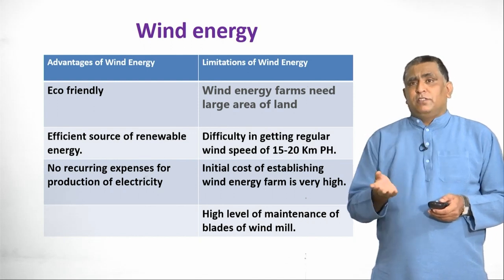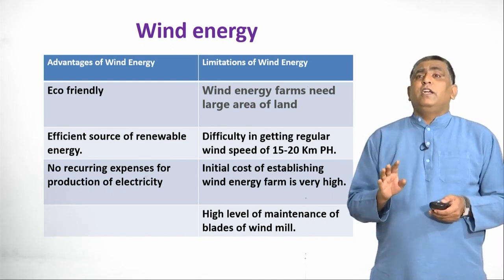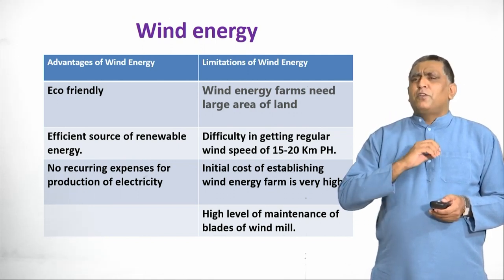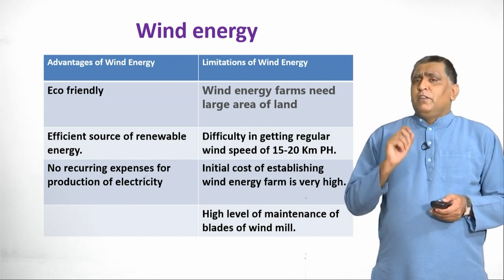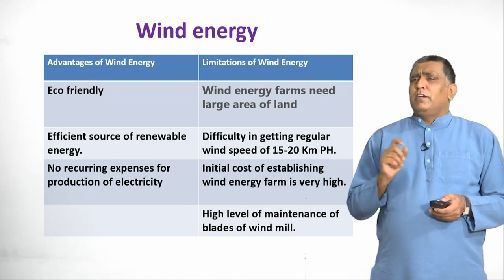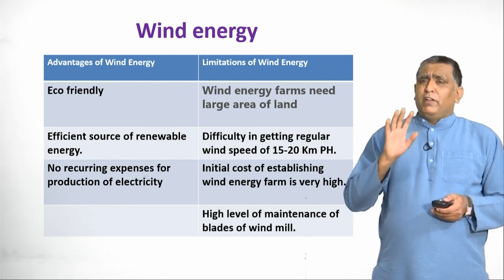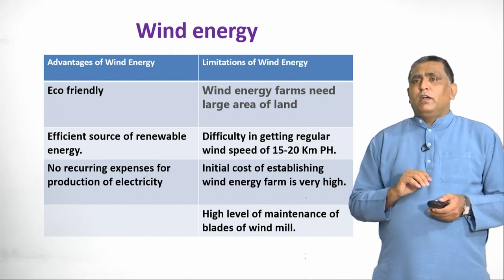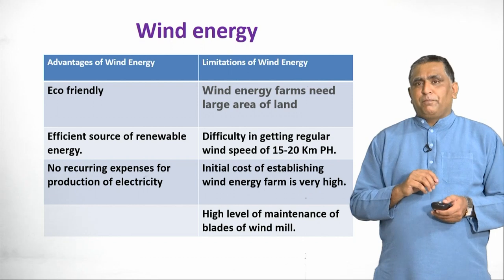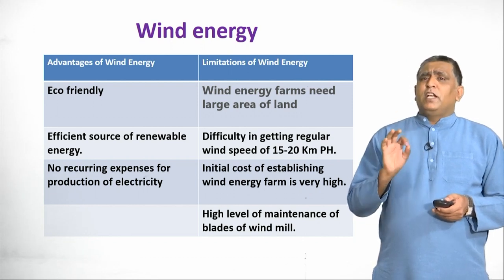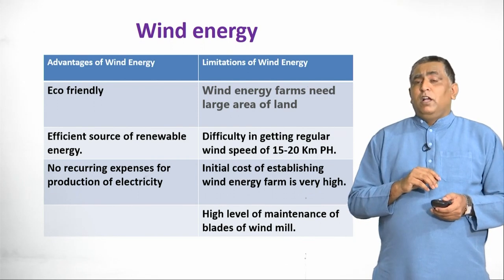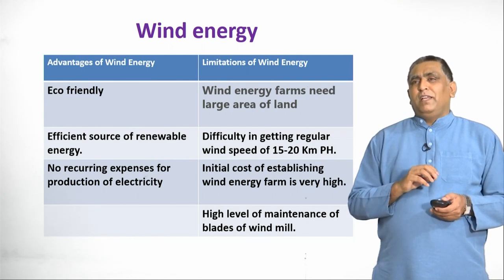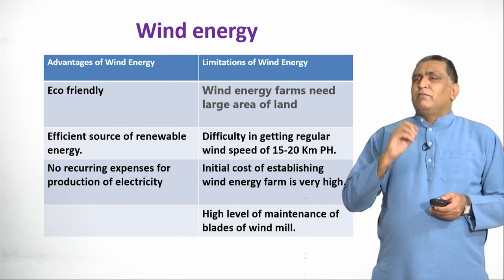Then what are the limitations? The limitations are wind energy farms need a large area of land. This is the major challenge that we are facing. It needs a huge land area. Difficulty in getting regular wind speed of 15 to 20 km per hour, and wherever the wind speed is 15 to 20 km per hour, there only we have to construct these wind energy farms. Initial cost of establishing a wind energy farm is very high, and to maintain that also it requires a lot of money, and high level maintenance is required for the wind blades.